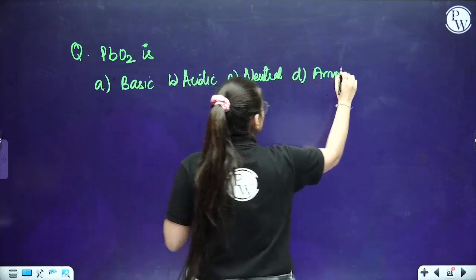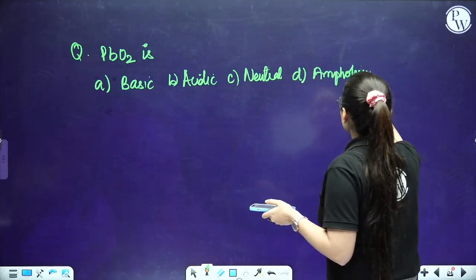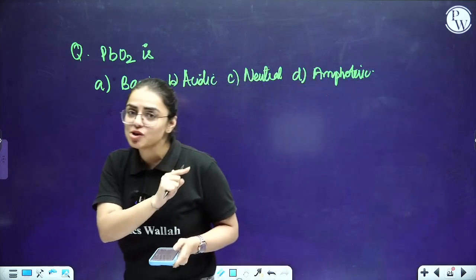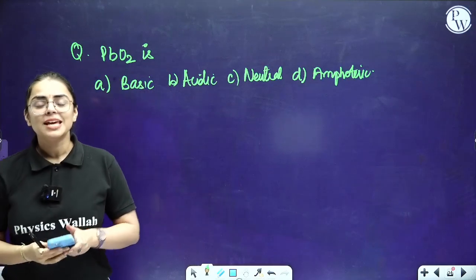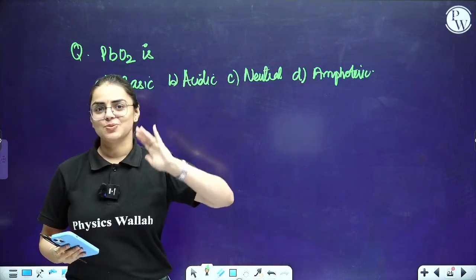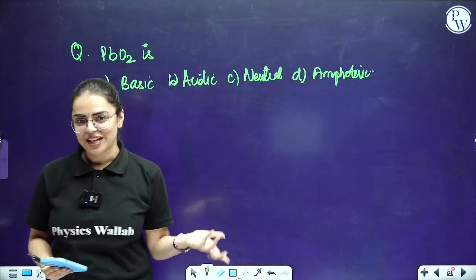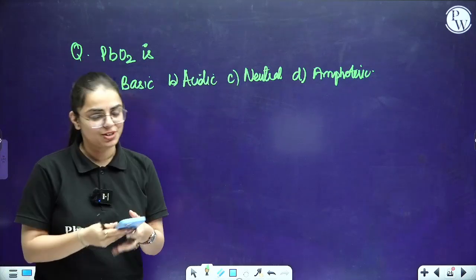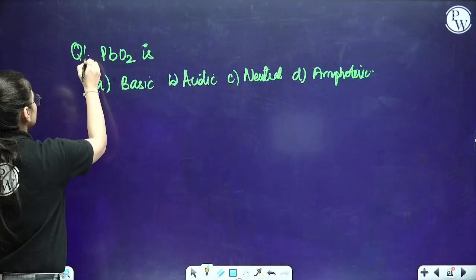Now see students, it's very, very easy. If you remember, when I was talking about dioxides, I already told you that the initial ones were acidic and the last one was amphoteric. Simple, so now you know the answer. But yes, I want you people to think about it also. Moving on to the next question. This is the first homework question.